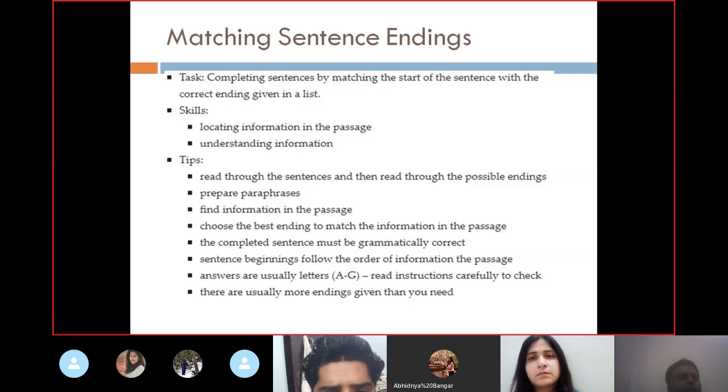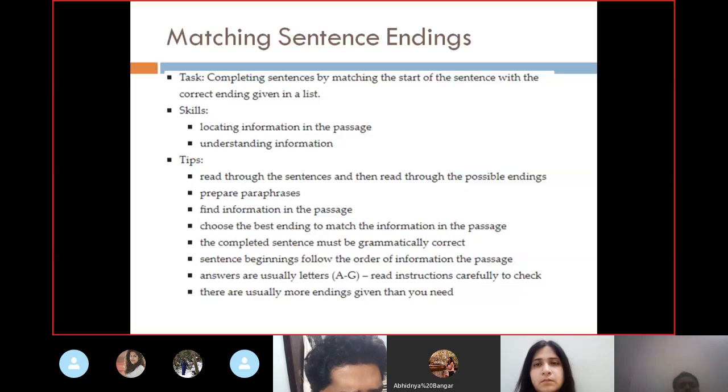So most of the time it is like a jumbled paragraph, like jumbled paragraph A, B, C, D. Now you are going to fit the last one which is missing, and for the missing one there would be a lot of options, 2-3 options would be there. So you need to find out the end of it. Okay, so it is not so difficult. And the completed sentence must be grammatically correct.